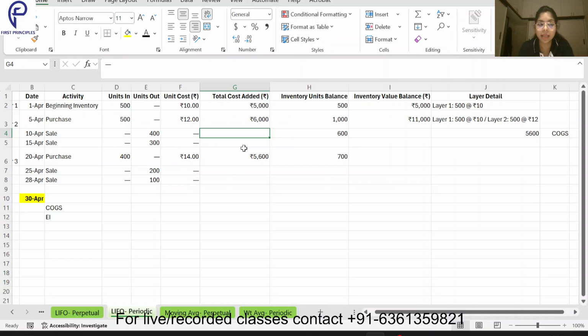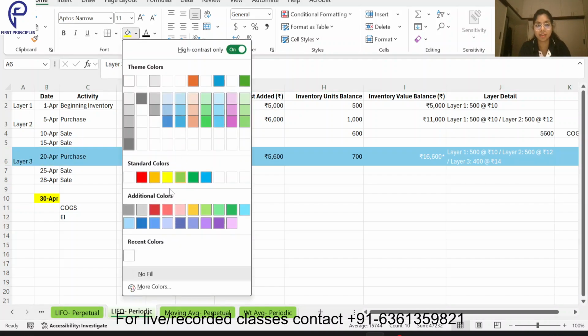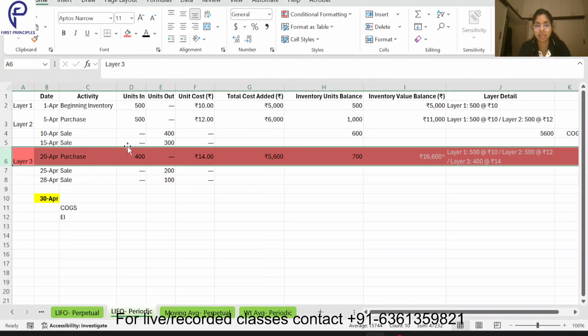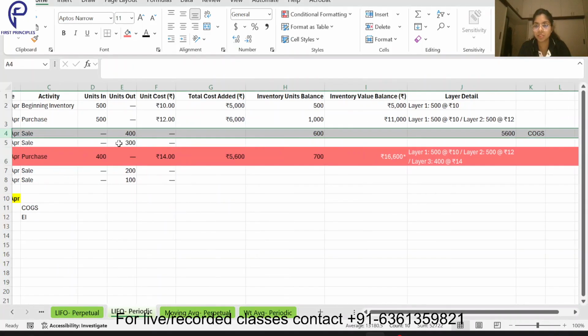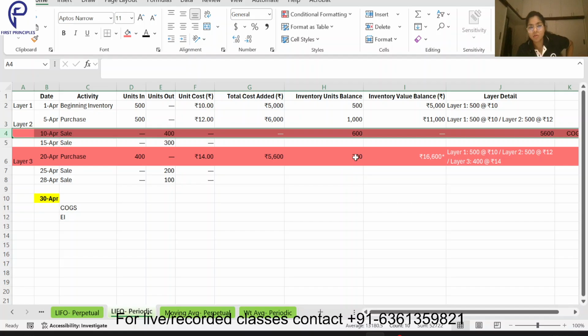Now when I am on 15th of April, again I will apply the LIFO method. What have I bought last? This layer 3, but I have already exhausted this entire layer for the earlier sale. Now when I am selling on 15th, I am selling 300 units.